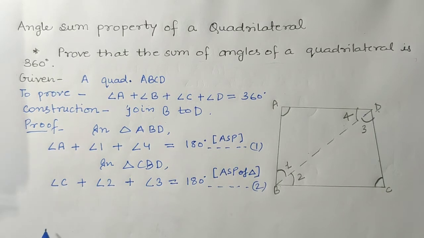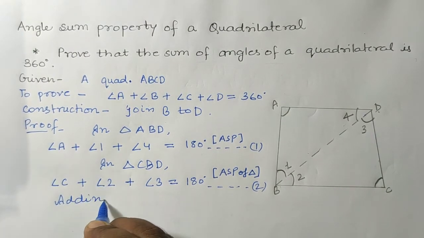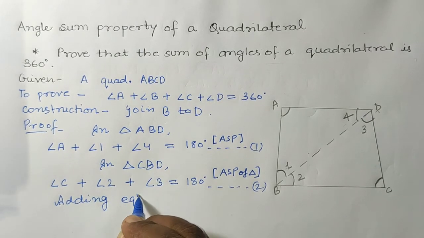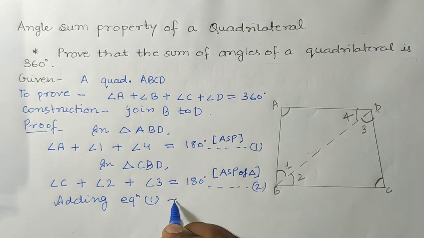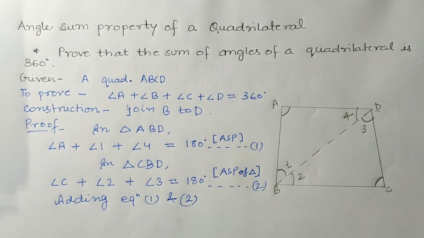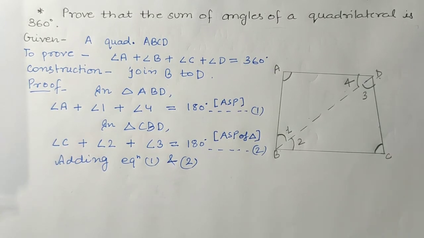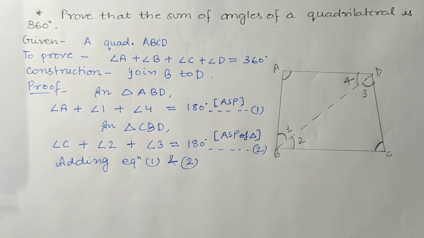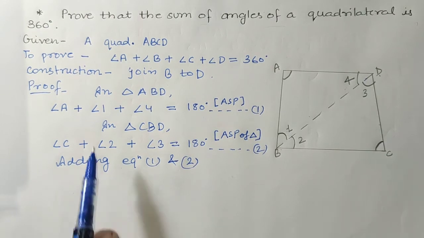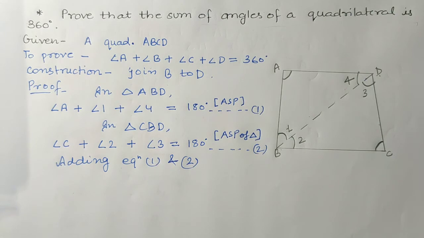Now students, adding equation 1 and equation 2. Here we are going to add equation 1 and equation 2. When we add, the left hand side will be added to the left hand side and the right hand side will be added to the right hand side.